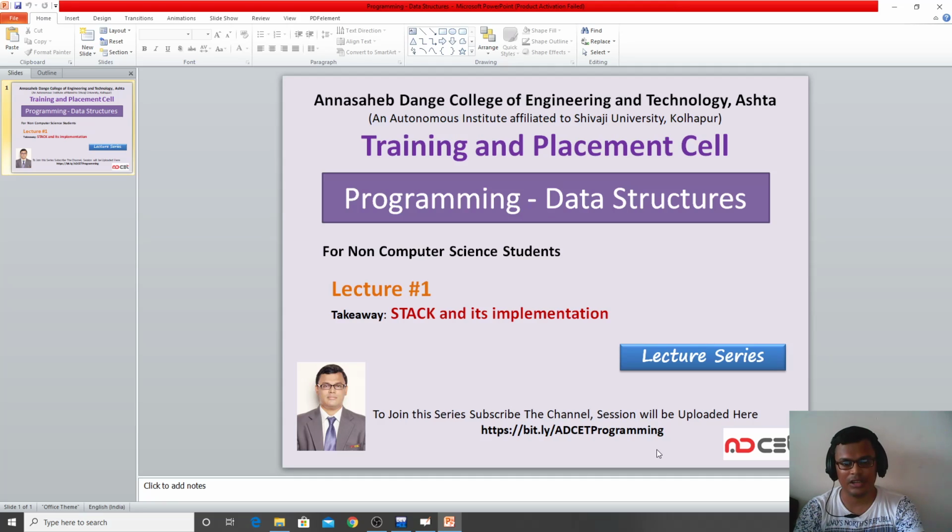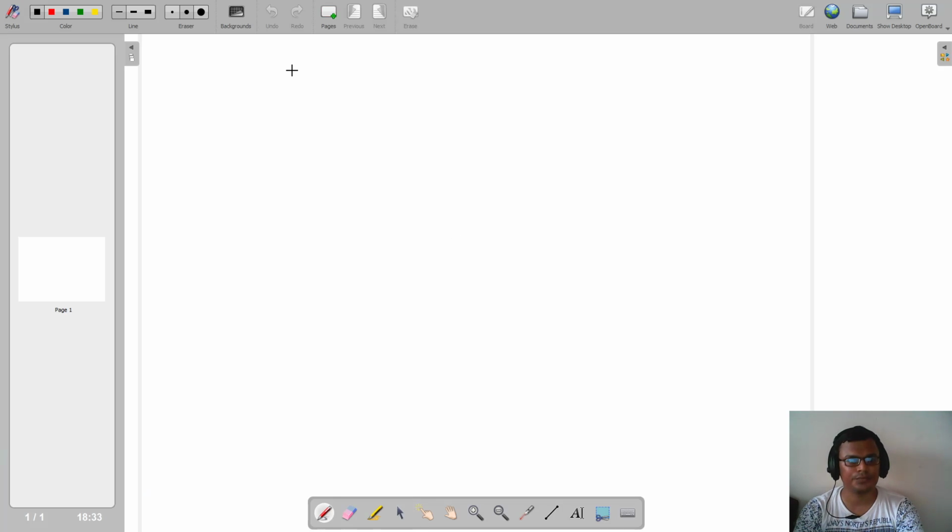In today's session, we are going to restrict ourselves to one of the topics of data structures, that is stack. So to begin with, first of all, let us understand what we mean by stack. Stack is basically one type of data structure.